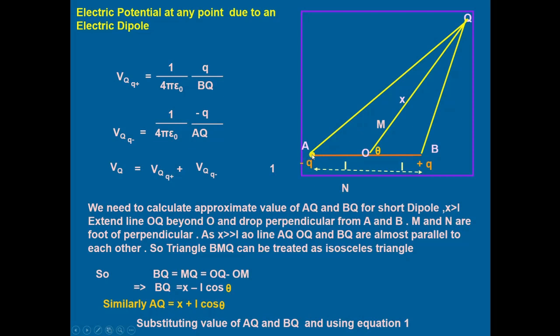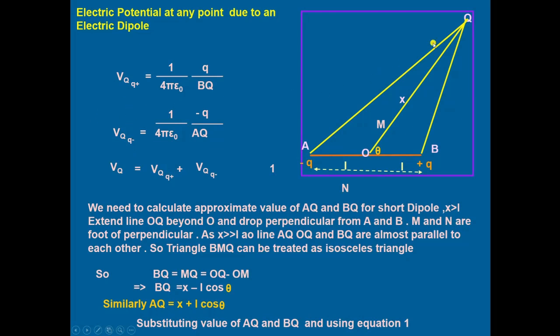From the center of the dipole, OA is equal to L, and from O to B that will also be equal to L. Then we take a point Q at a distance of x from the center of the dipole, and this line OQ makes an angle theta with AB. This angle QOB will be equal to theta.